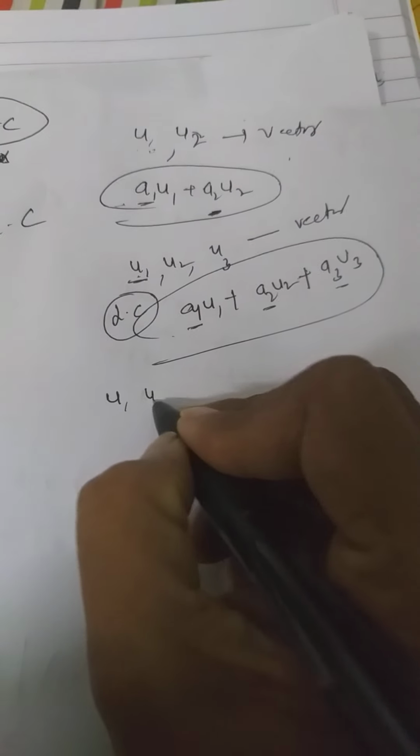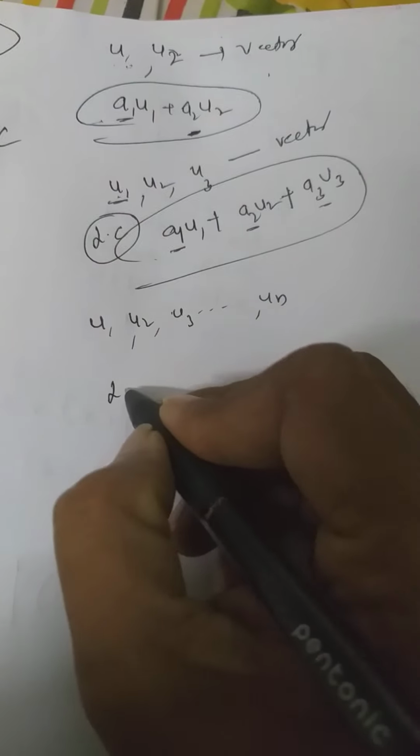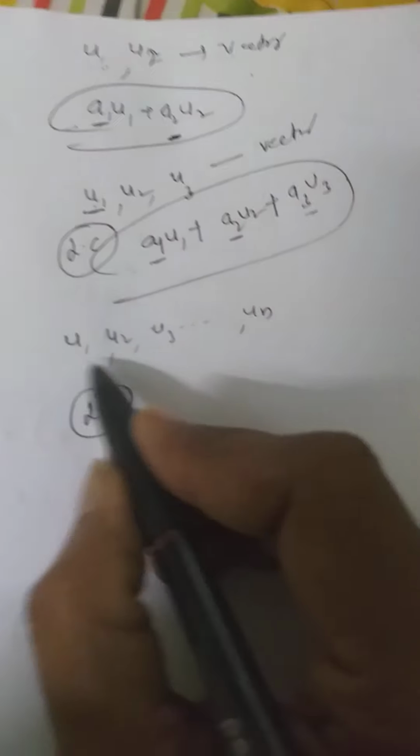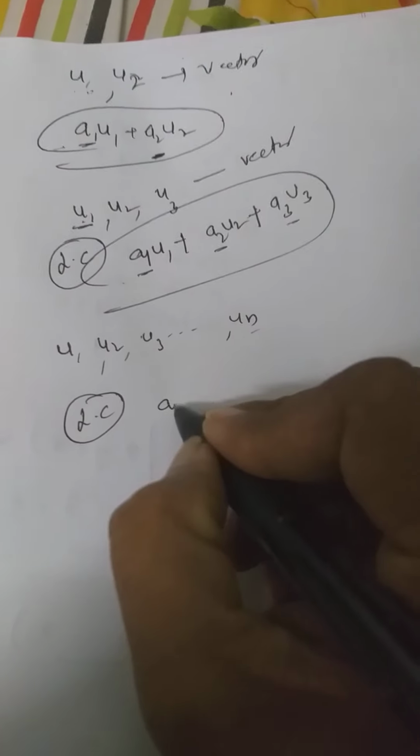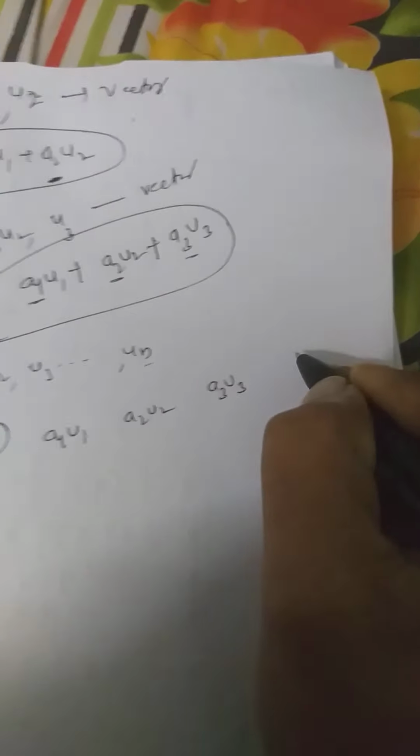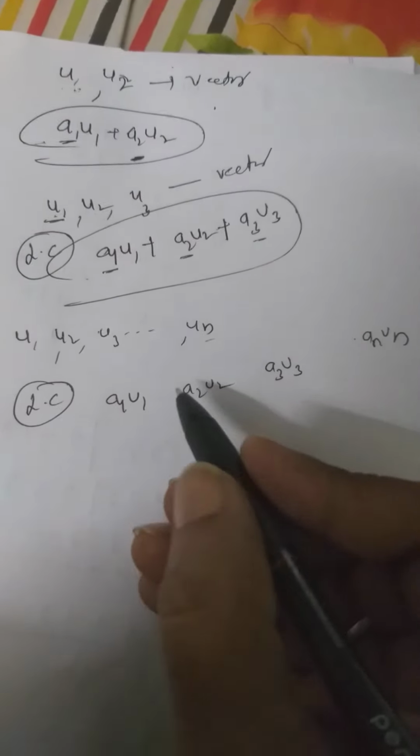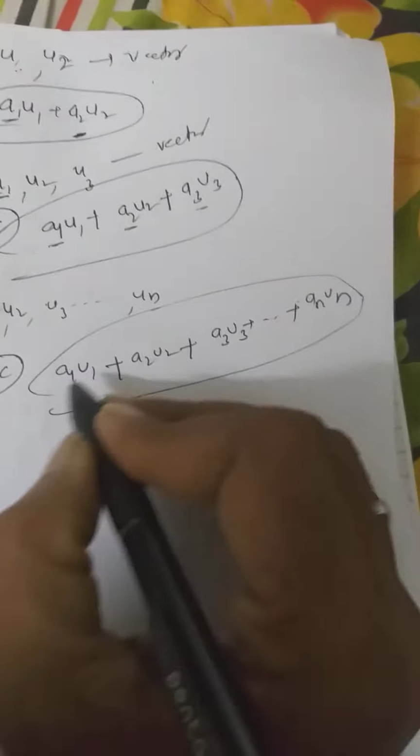Suppose u1, u2, u3 and so on up to un, n vectors are given to you. Then find the linear combination of these vectors. How many vectors are there here? n vectors are there. Therefore we have to multiply all these vectors by scalars, say a1·u1, a2·u2, a3·u3, and so on, an·un. That means we multiply the given vectors with scalars, and their sum is called a linear combination.